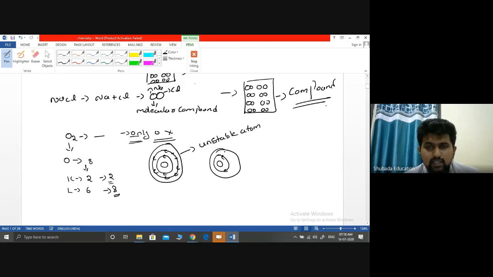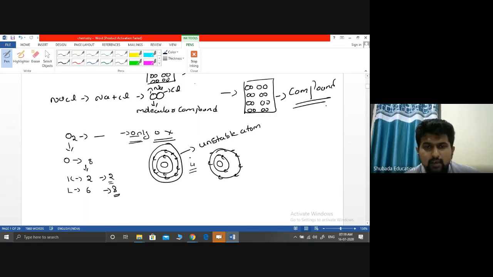If another oxygen is there, the same type, it also has 2 vacant places. If I combine them together, the total is 4 vacant places, and I fill them with these electrons.